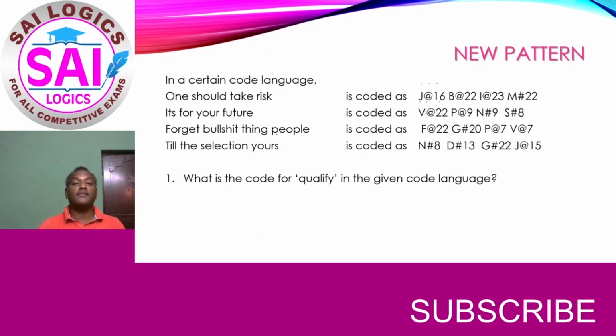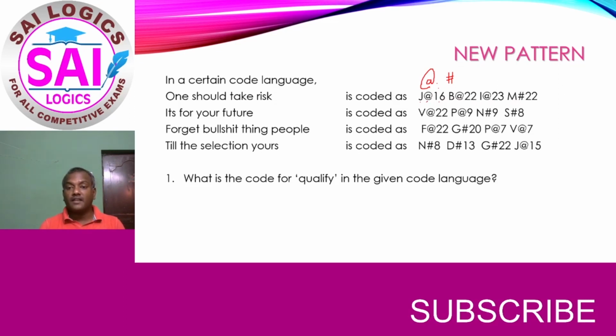Let us start analyzing the questions, and after analyzing, let us see how fast and how well we can answer them. Now take question number 1 here. One should take risk has been coded like this. We have alphabet coding, symbol coding and number coding. Let us understand the relation between the coding and the question. You see here, in total 4 sentences, we have only 2 symbols. One is @ and the other one is hash. Now see to which alphabets @ has been coded and to which hash has been coded.